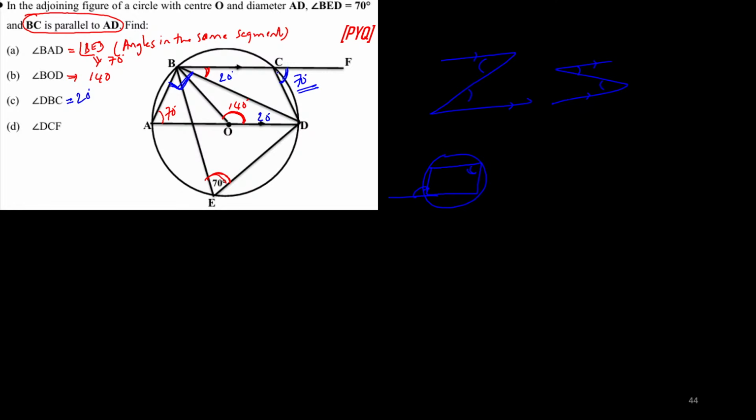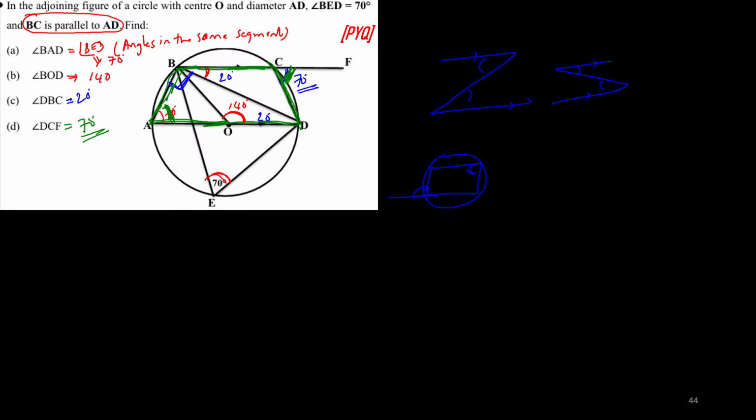If you observe it very carefully, this is a cyclic quadrilateral. This becomes the exterior angle of the cyclic quadrilateral, which is equal to the interior opposite angle, this angle. So this becomes 70 degrees. Very good children.